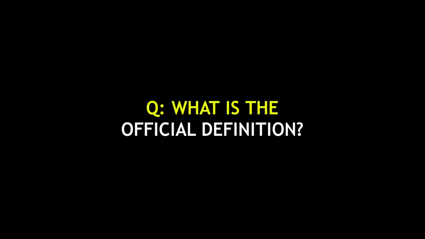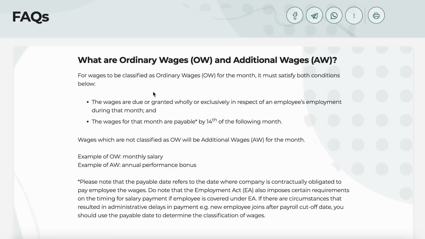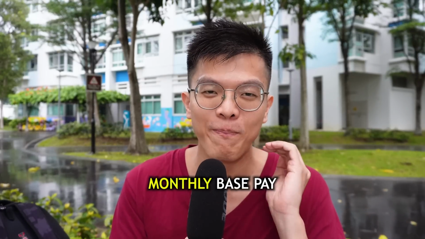Now, if we look at the official definition of OW, ordinary wage, by CPF, CPF says that it must fulfill 2 conditions below: the wages are due or granted wholly or exclusively in respect of an employee's employment during that month, and the wages for that month are payable by 14th of the following month. To put it in simple words, it's your monthly base pay. It is what your employer has agreed to pay you on a fixed income every month, more commonly known as your base pay, without any commissions, bonuses, or overtime.